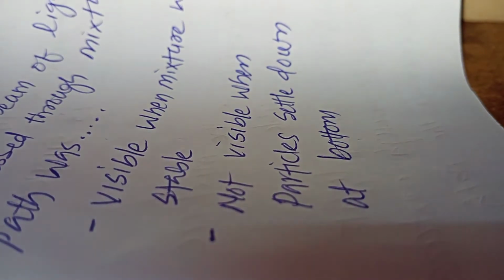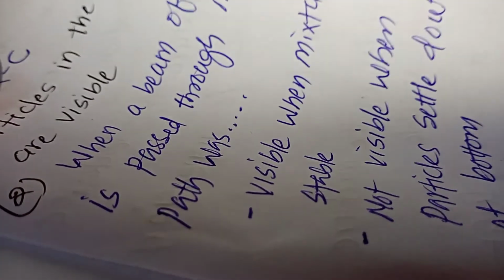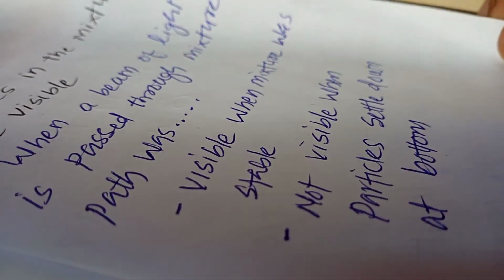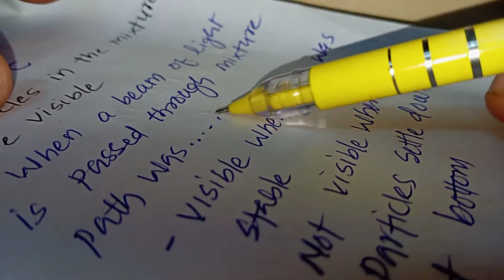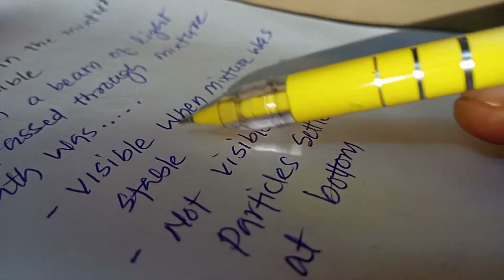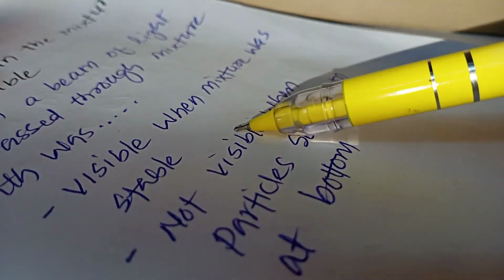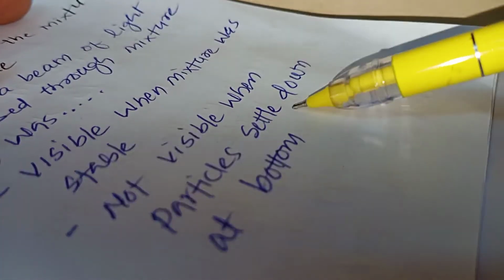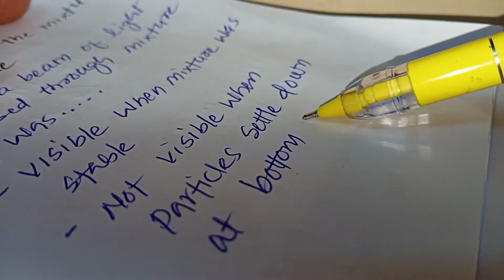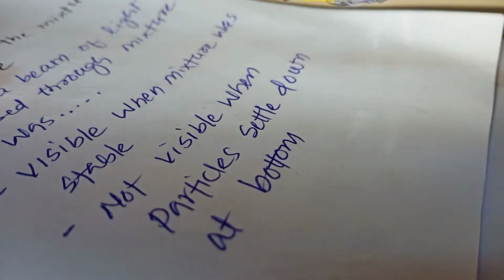So in beaker C, the path was visible only when the mixture was stable, but not visible when the particles of the mixture had settled down. This is the speciality of the kind of mixture present in beaker C.